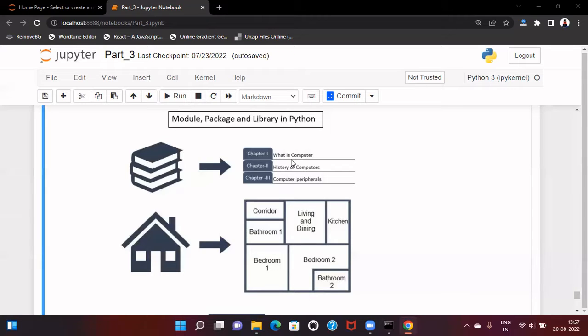So we have the chapters in a book. Similarly, in a house, we have different rooms. For example, living room, kitchen, bedroom. So these are individual modules, which is nothing but independent units which collectively construct the complex logic.